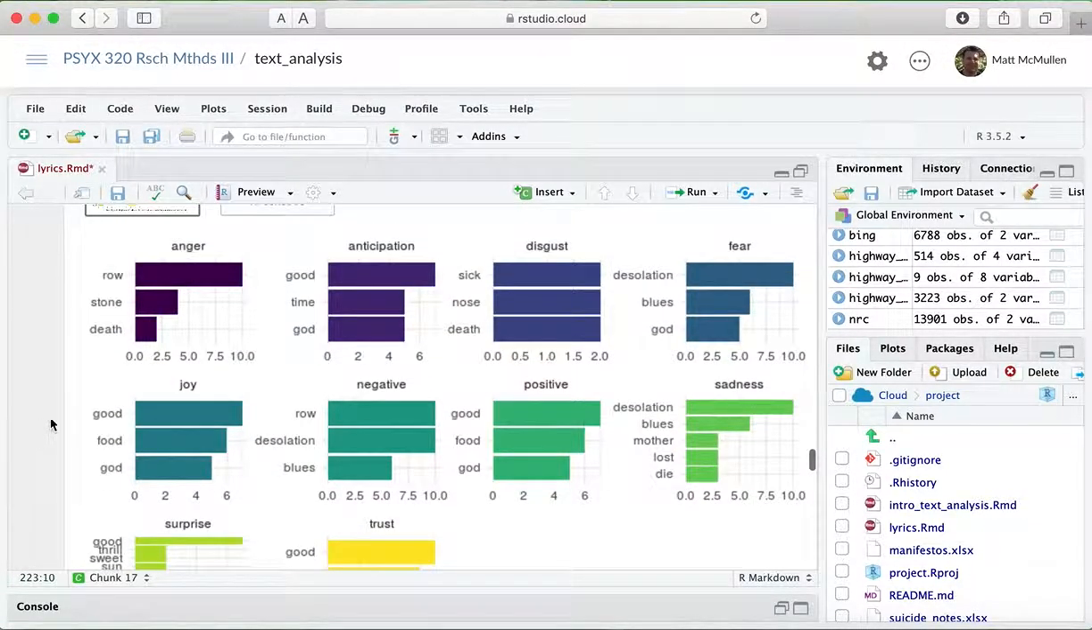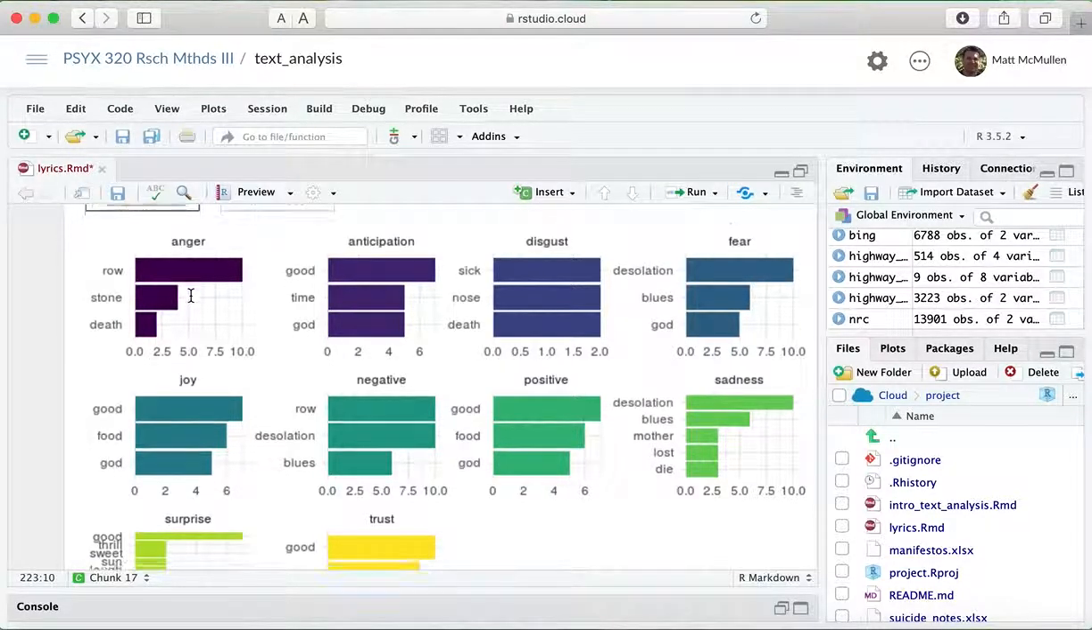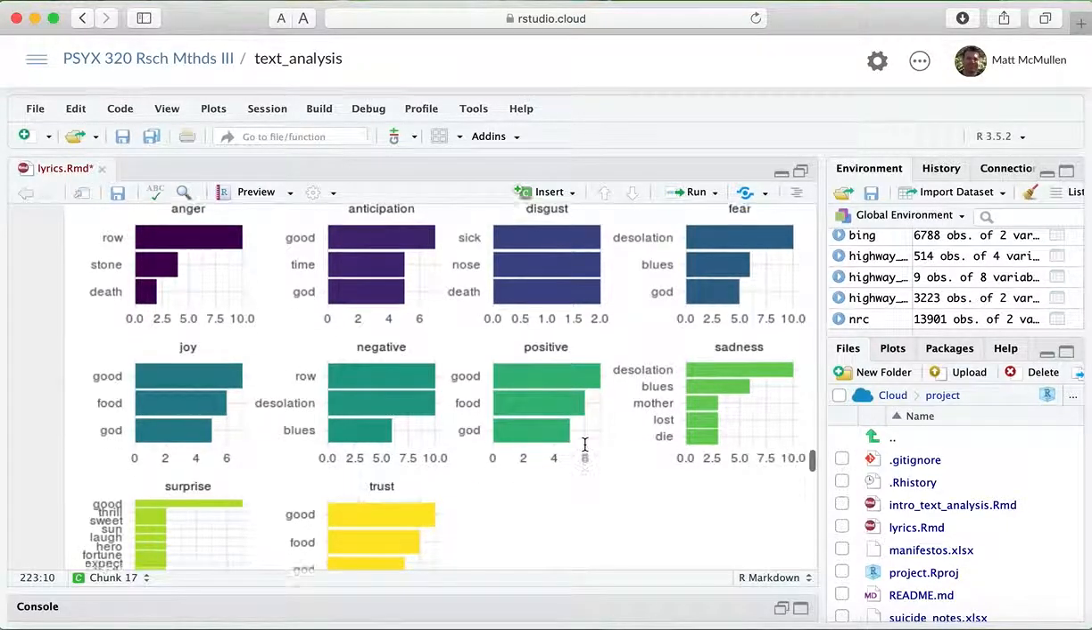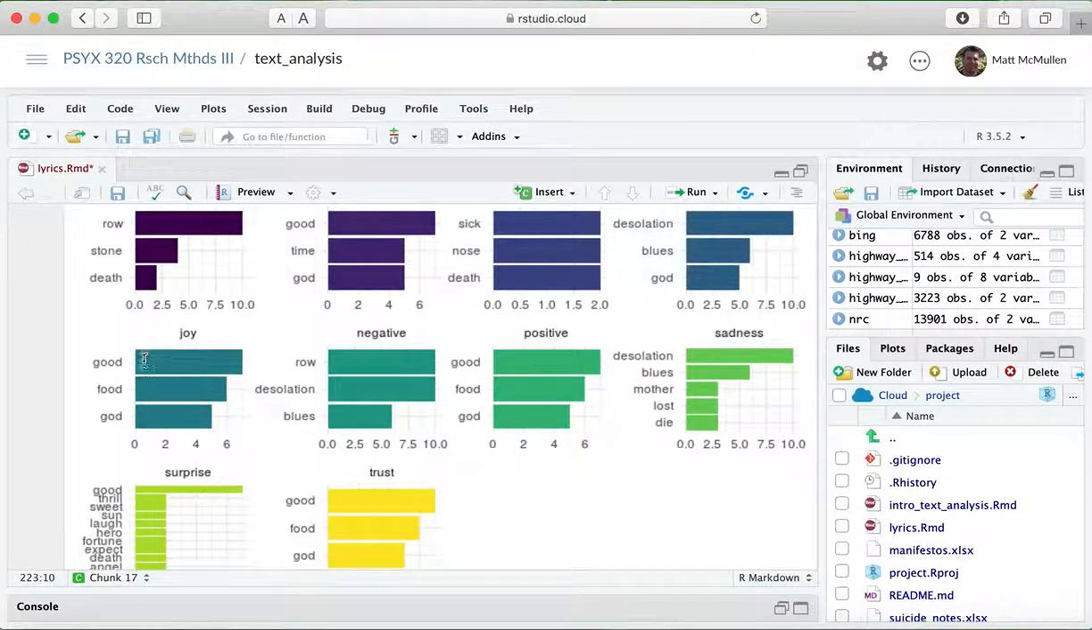So this will show you, in anger, see, this is interesting because a row, or do you say row? It's kind of an archaic word for a fight. Whereas I think that's not what that means in the album. I think they're using it more like a row, I think it's the name of a street or something. I can't remember. But stone and death certainly are anger. There's that row again. It's interesting, positive and joy are the same: good and food and God, which is kind of odd.